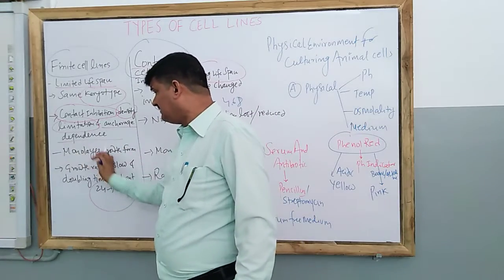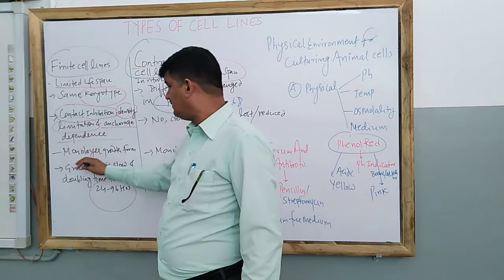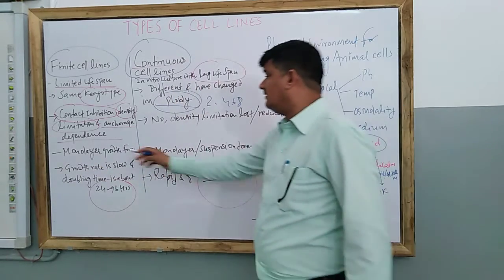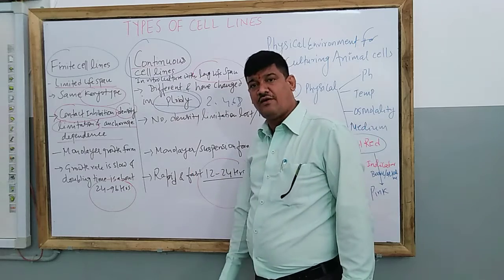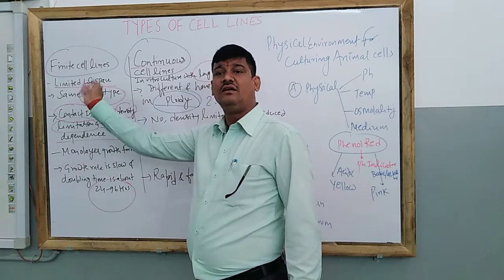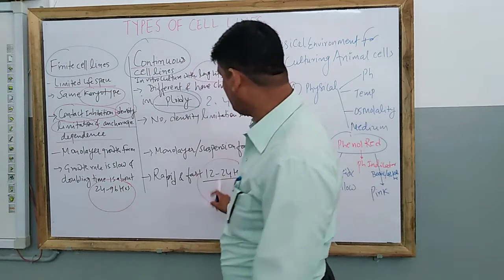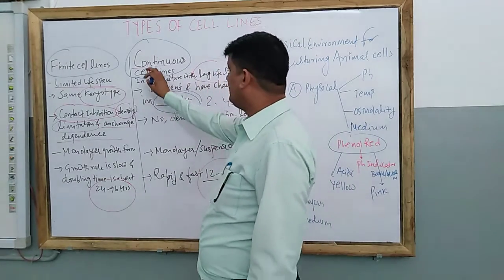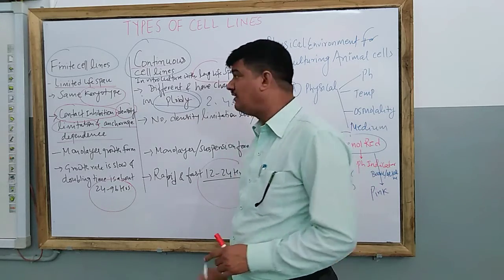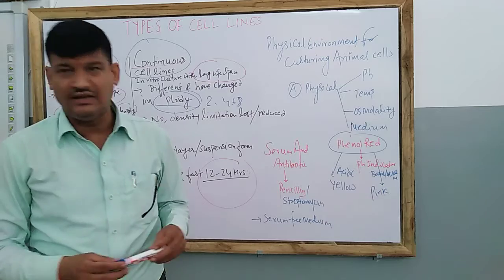So what is the monolayer growth form? It means an identical colony with the same number of cells. On the other hand, continuous cell lines grow in a suspension form. Suspension is related to liquid. Now, I already told you the growth rate doubling time is about 24 hours to 96 hours for finite cell lines. On the other hand, continuous cell lines have a time period of around 12 hours to 24 hours. So this is the distinction between finite cell lines and continuous cell lines.